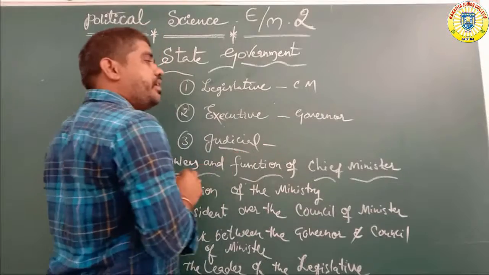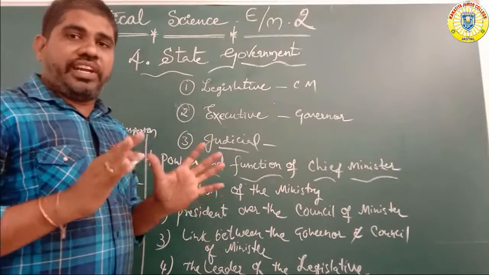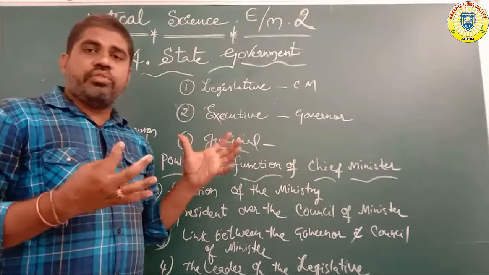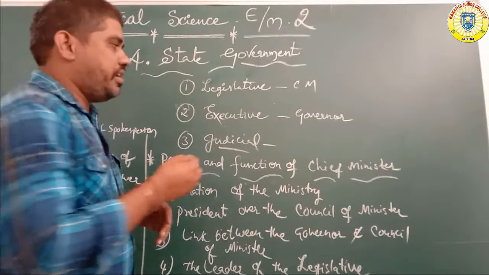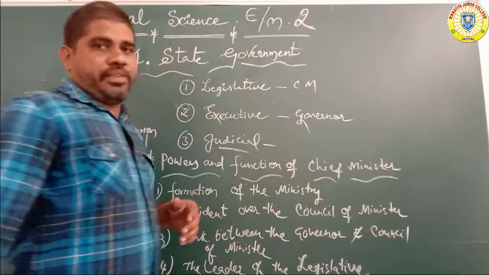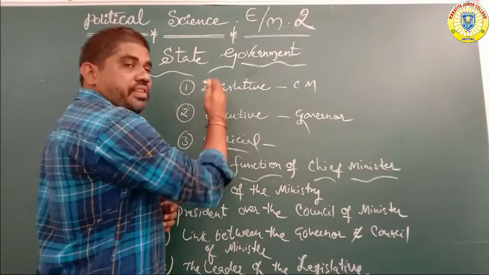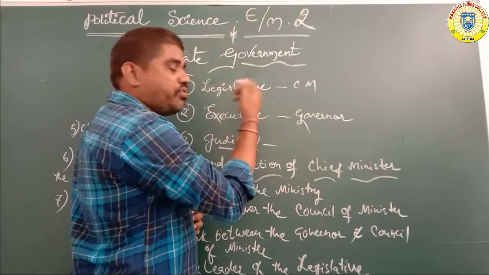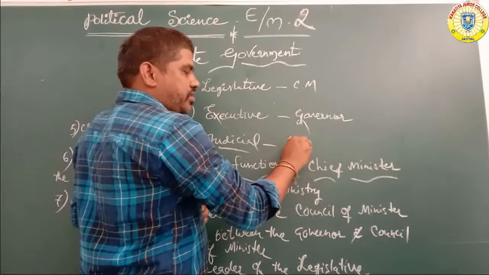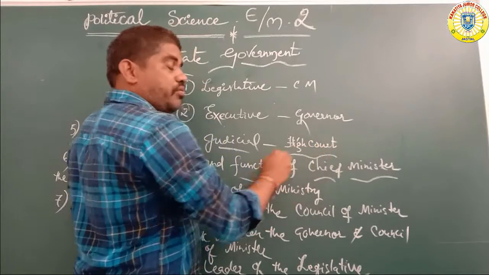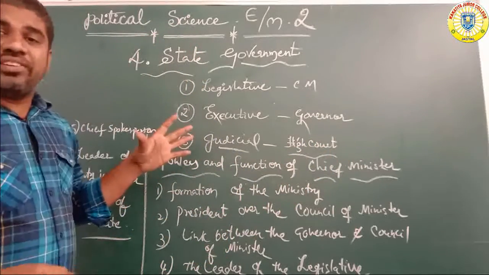What is the main important thing of the state? Who is controlling the state? The governor only. Next, the judicial department. The state level judicial is called the high court. The union level judicial is called the supreme court.